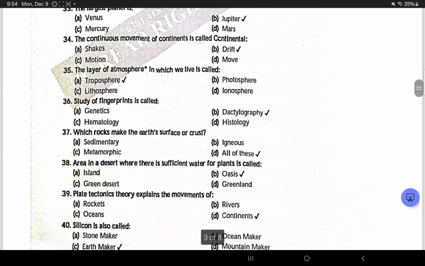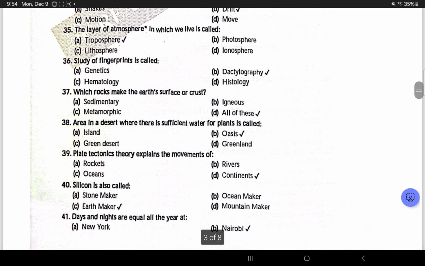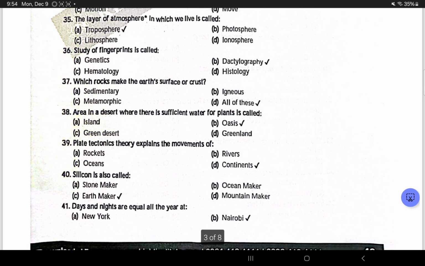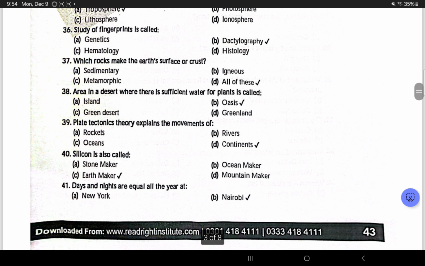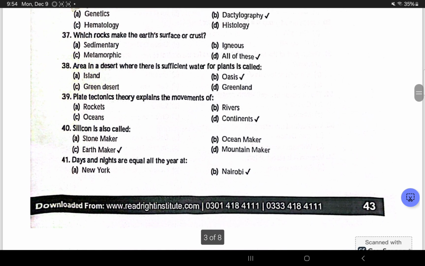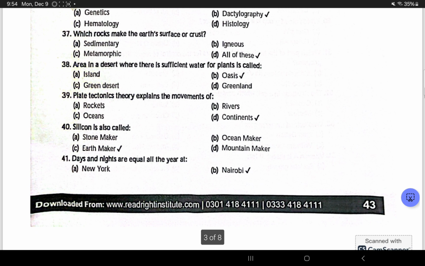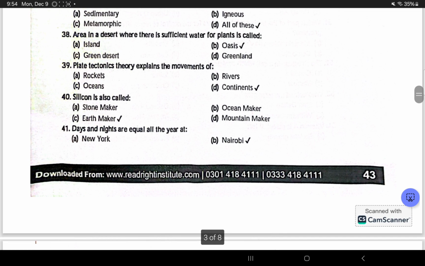The continuous movement of continents is called continental drift. The layer of atmosphere in which we live is called troposphere. The study of fingerprints is called dactylography. Which rocks make the Earth's surface or crust? All of these: sedimentary, igneous, metamorphic, ये तीनों ही यूज होते हैं. Area in a desert where there is sufficient water for plants is called oasis.